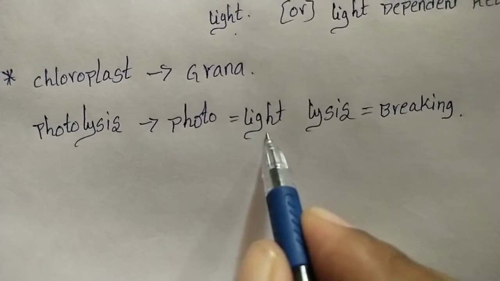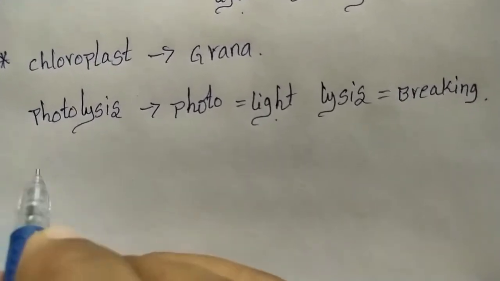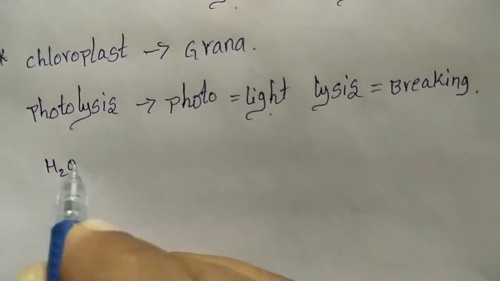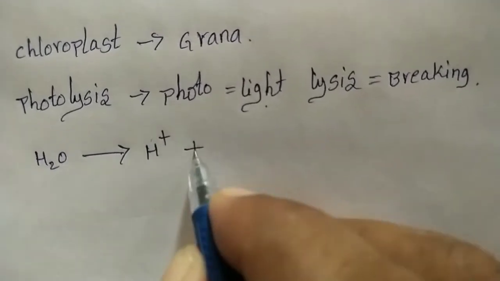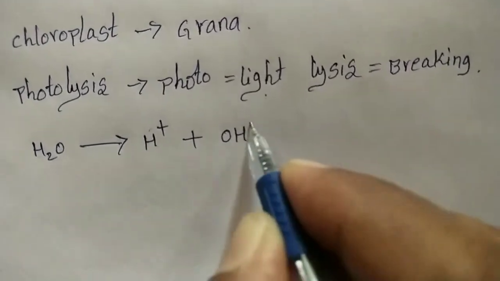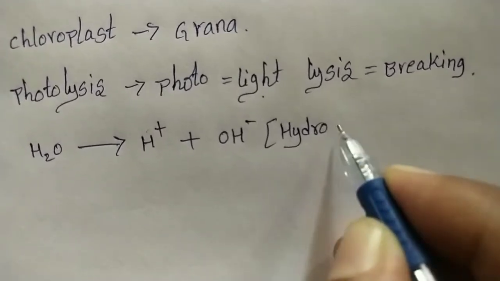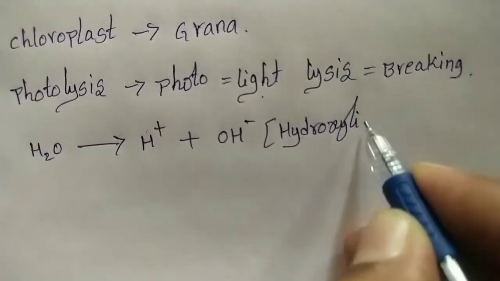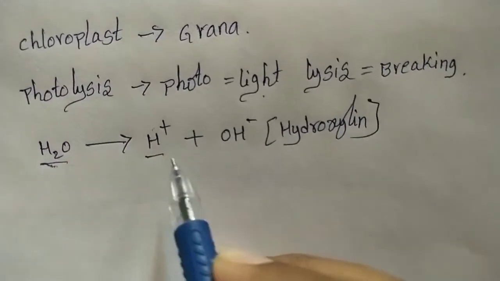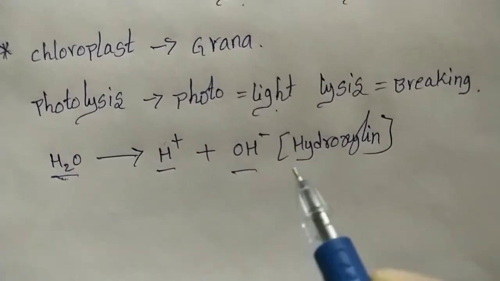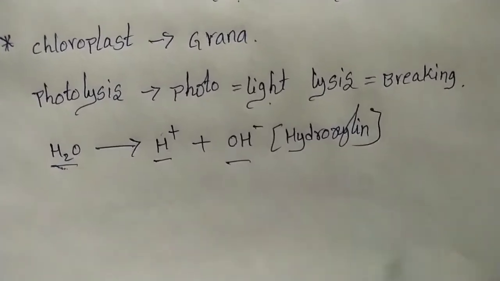So here, due to the light, the water molecule splits in photolysis. Water, H2O, breaks into hydrogen and hydroxyl. The water molecule splits as a hydrogen atom and OH ions. OH ions are called hydroxyl.